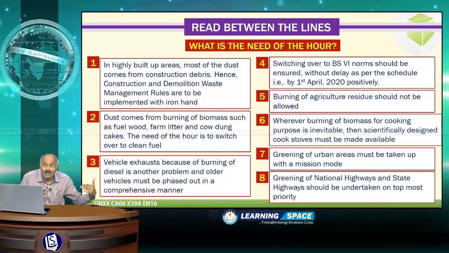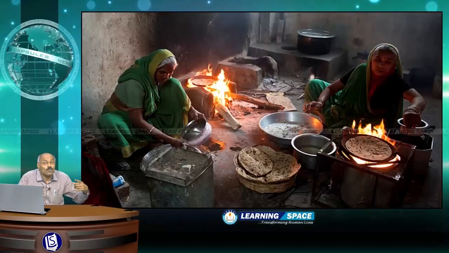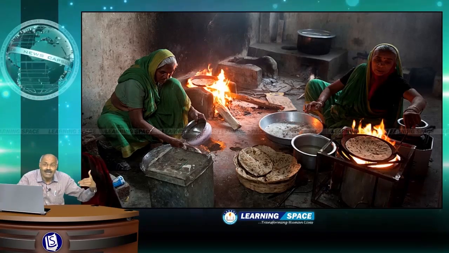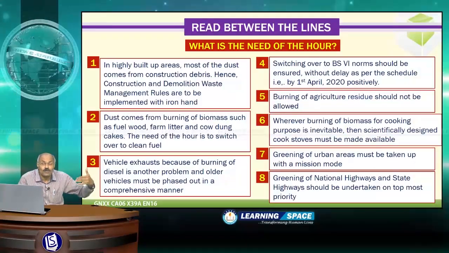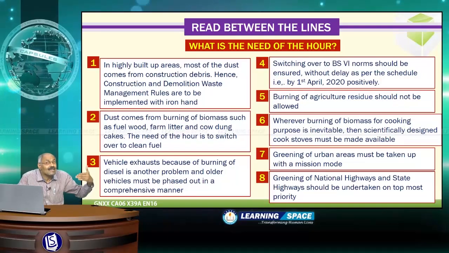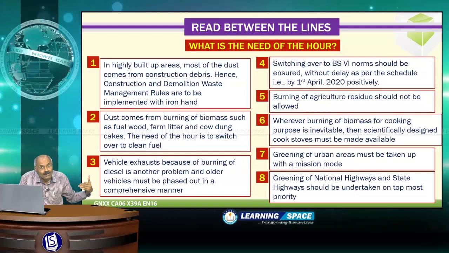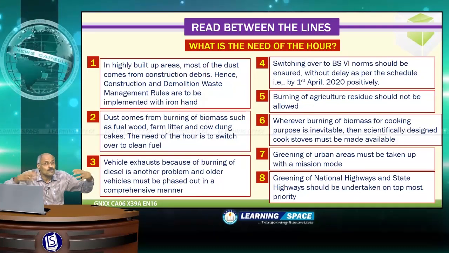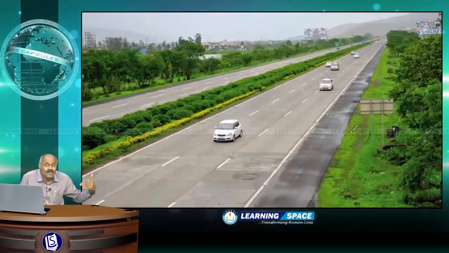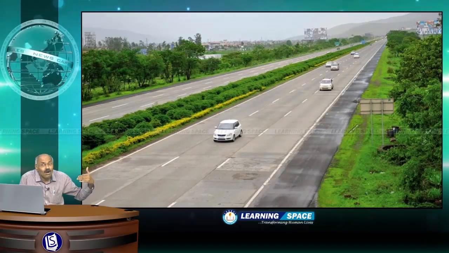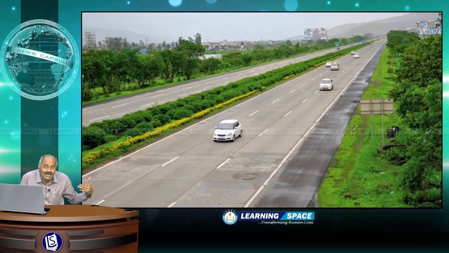Then wherever burning of biomass for cooking purposes is inevitable, scientifically designed cook stoves must be made available. Then the greening of urban areas must be taken up in mission mode so as to absorb pollution. Then greening of national highways and state highways should be undertaken on topmost priority.